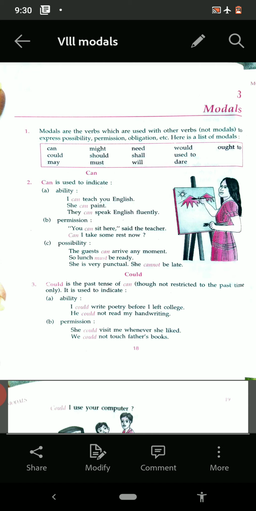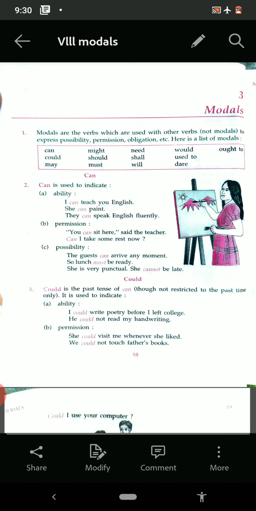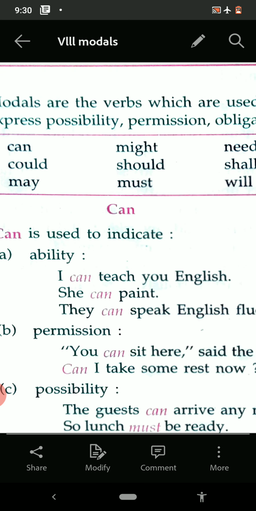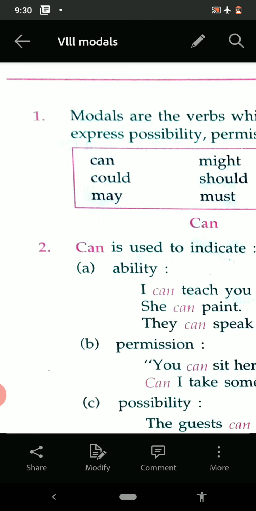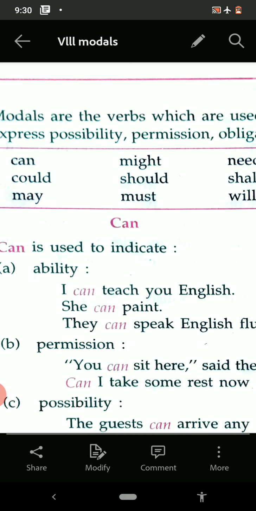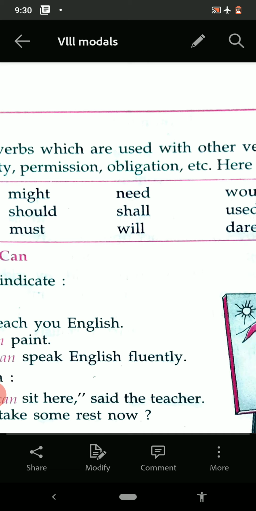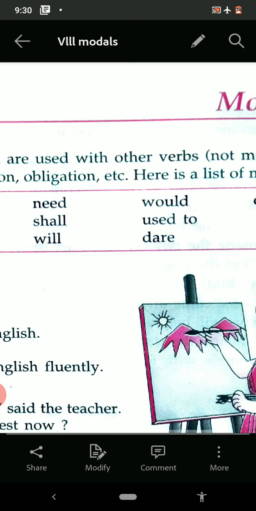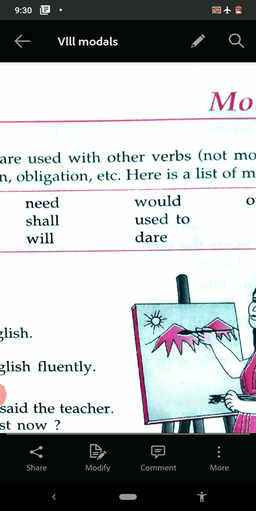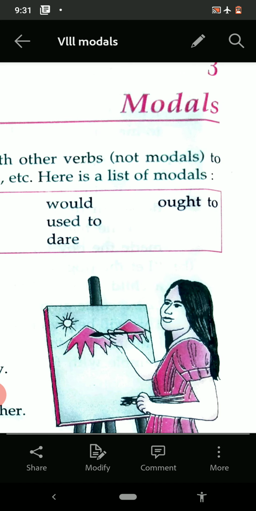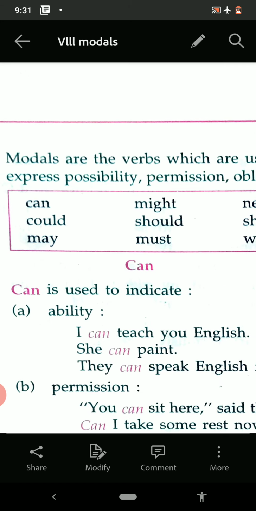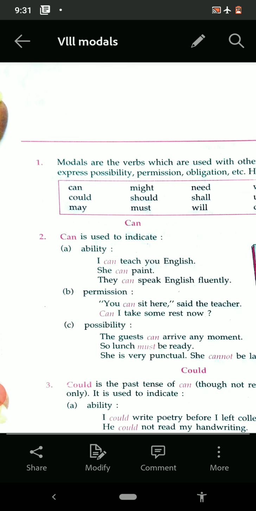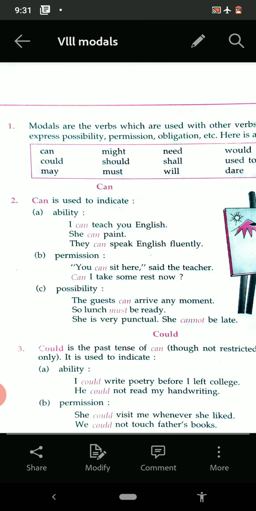Now see in the picture, a list of modals has been given to us. Let us see that. There are 13 modals and they are can, could, may, might, should, must, need, shall, will, would, used to, dare, and the last one is ought to. So these are 13 modals. Now one by one we shall see where they are used.